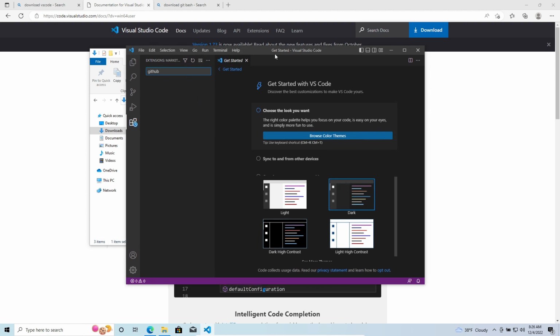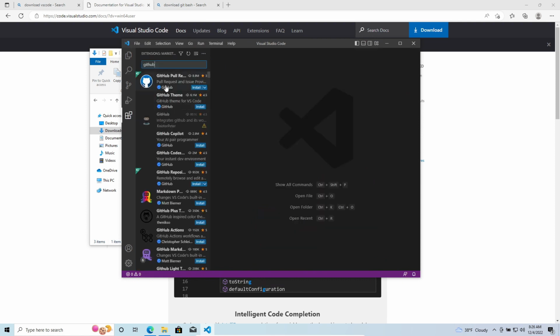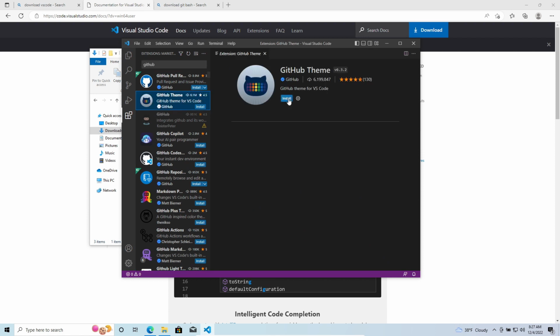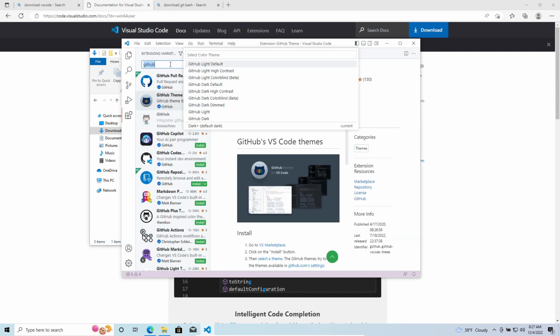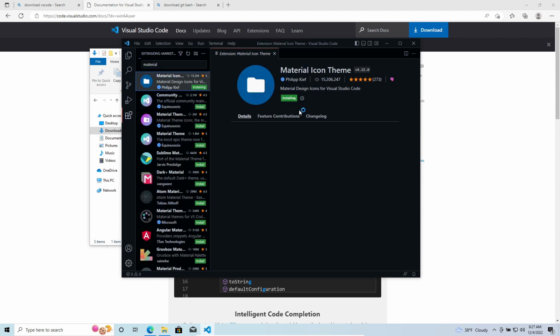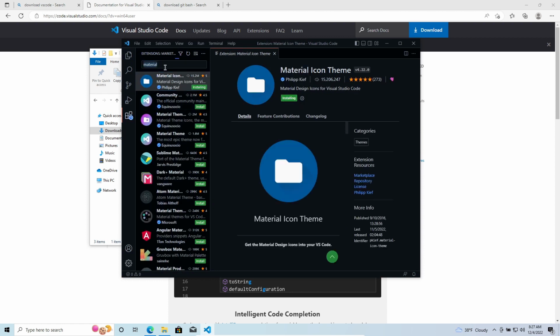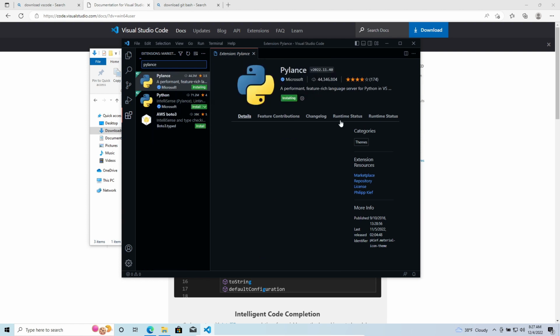The first one is GitHub Dark theme. This one. After that, we're gonna change to GitHub Dark Default. We are also going to install Material Icon Theme. This is my favorite icon one. It changes icons for different file extensions like py, ipynb, bash, sh, or anything else.